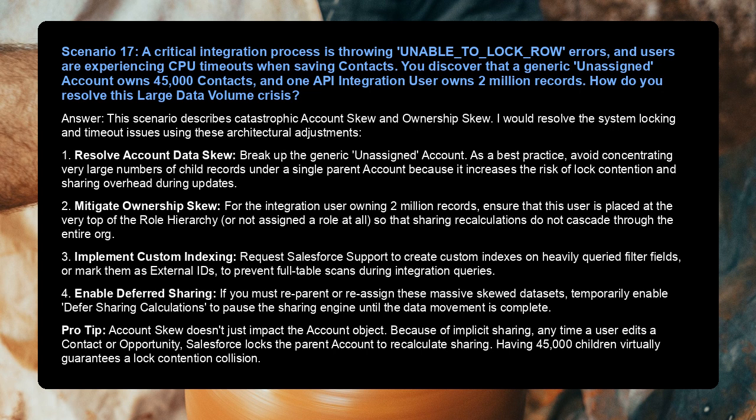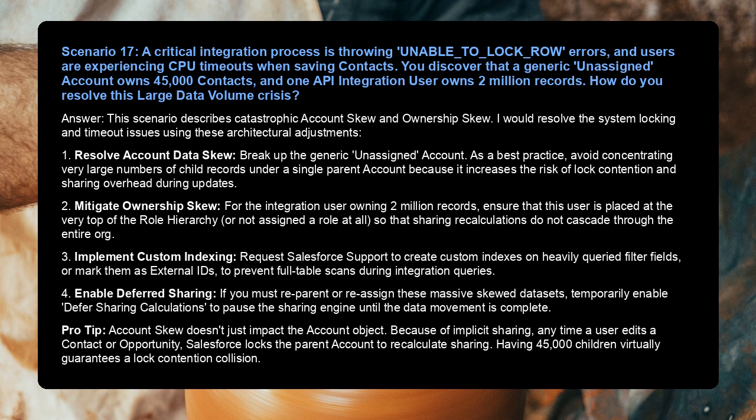1. Resolve account data skew. Break up the generic unassigned account. As a best practice, avoid concentrating very large numbers of child records under a single parent account because it increases the risk of lock contention and sharing overhead during updates. 2. Mitigate ownership skew.